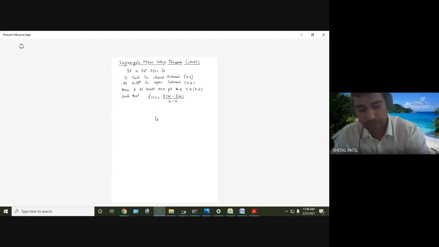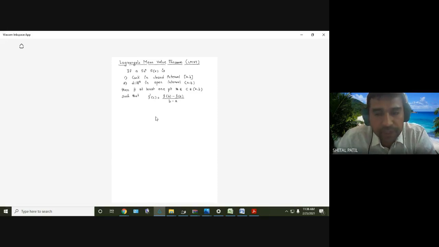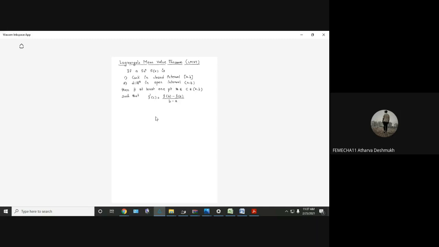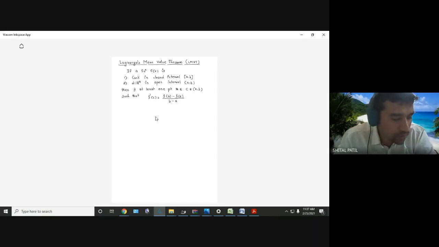In the previous example, what did we write? f dash of C equal to 0, right? But in that case f of B and f of A were equal, f of B equal to f of A. Now here also, for this example, if f of B and f of A are equal, what will come? f dash of C equal to 0 will come, right? Is it understood? Yes, sir. Okay, so write it in my remark and remember it also.